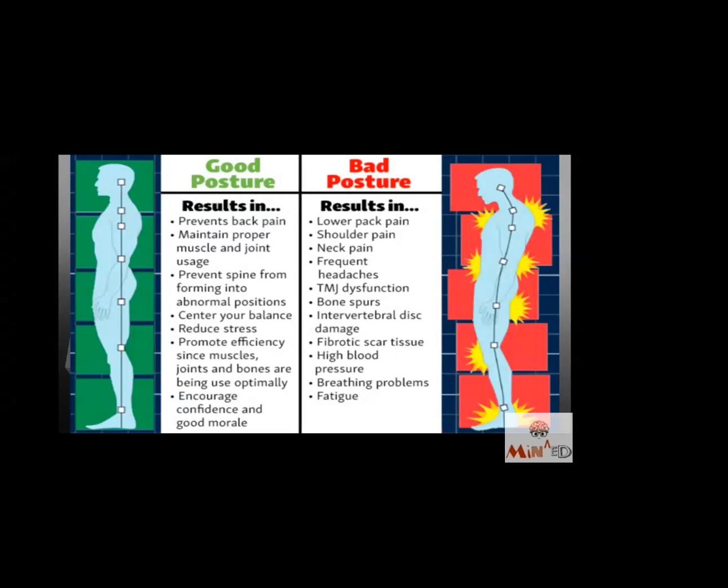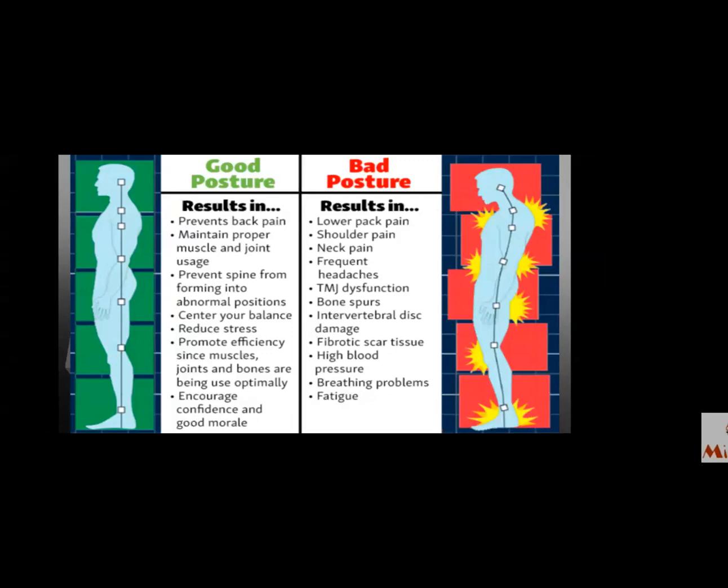Second, maintain proper muscle and joint usage. When the joints are working, the muscles have to work less. On the other side, there will be shoulder pain, because muscles are only working. Neck pain, muscles are only working, because there is no proper alignment of the joints. Then there are frequent headaches. Why headache? Because continuously the muscle is telling your body to stand straight, stand straight, stand straight. There is a stress that will make your body fall into that stress.